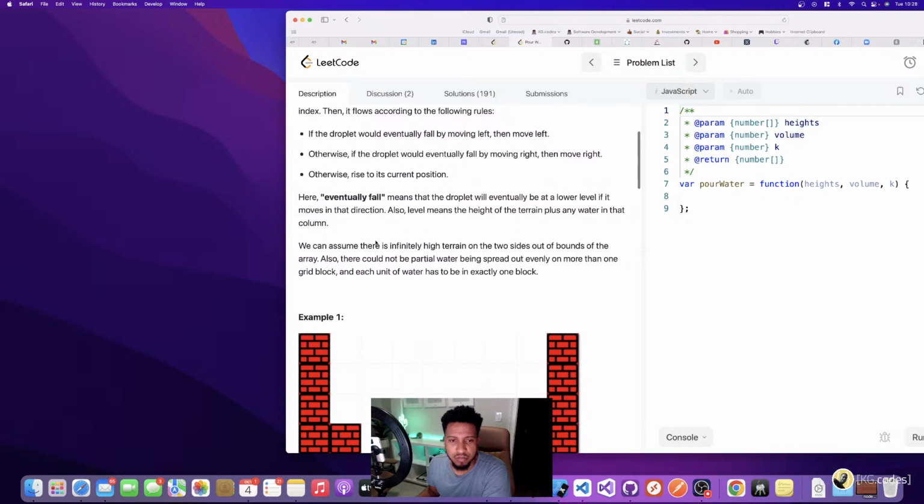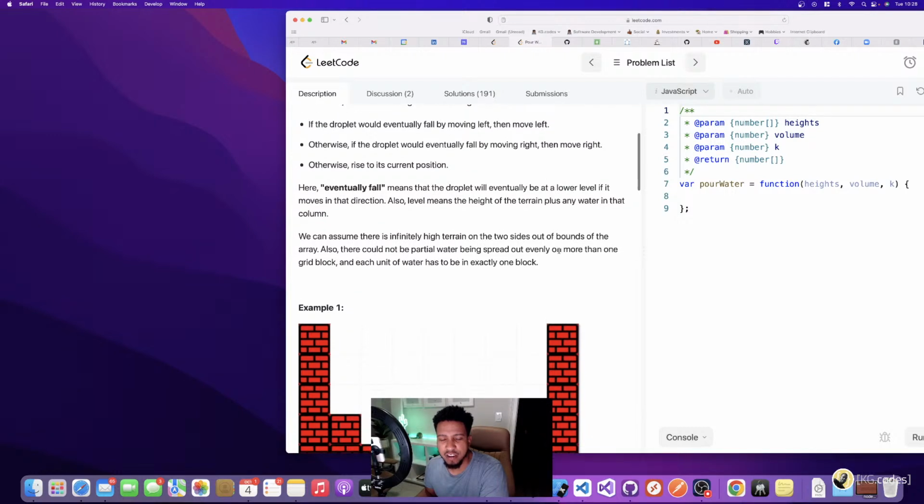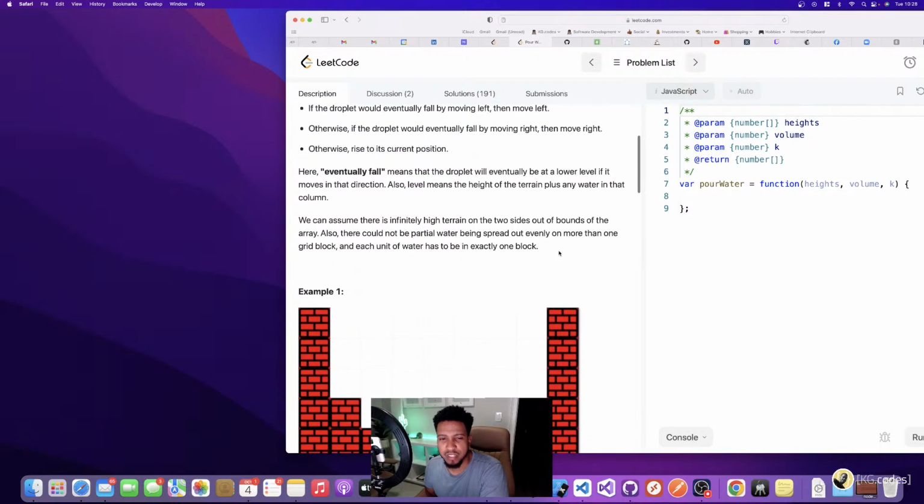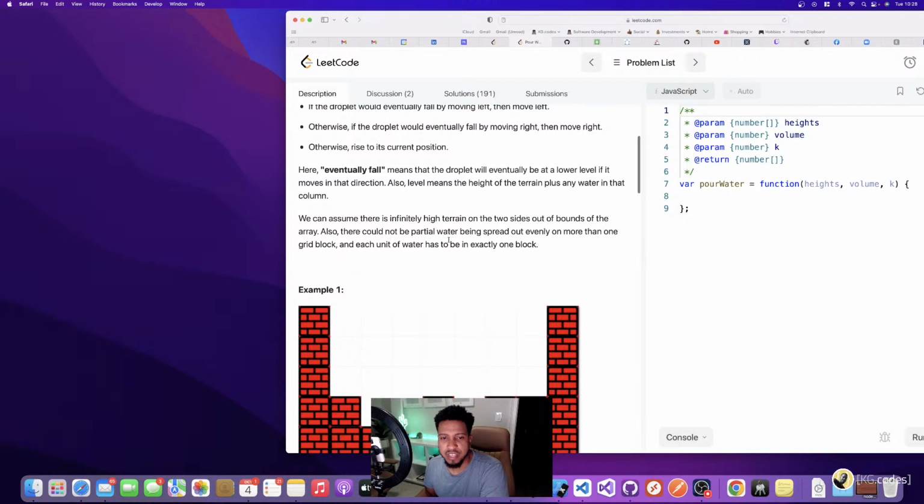We can assume that there is an infinitely high terrain on both sides of the bounds of the array. Also, there cannot be partial water being spread out evenly on more than one grid block, and each unit of water has to be exactly 1 block.